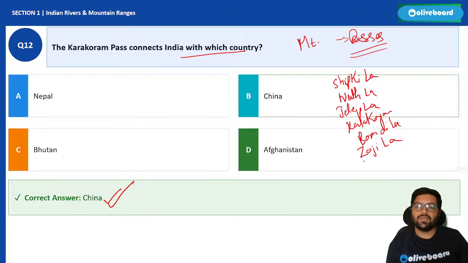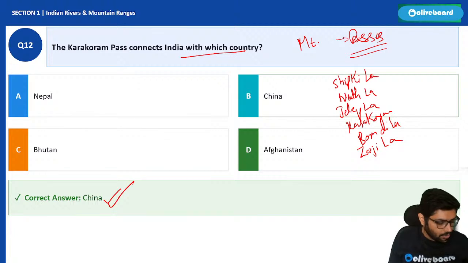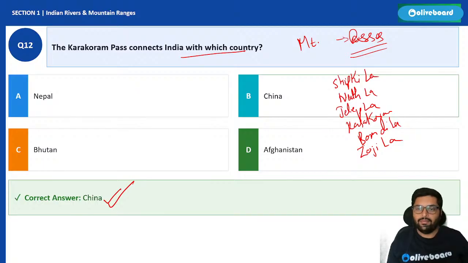All these passes you should know by heart. I hope I am clear.